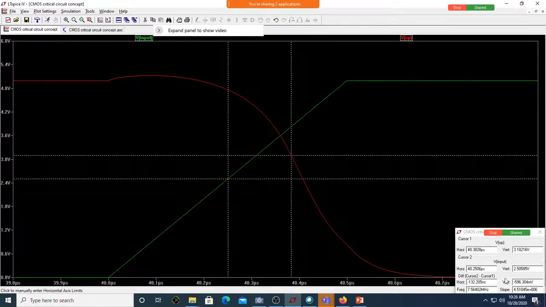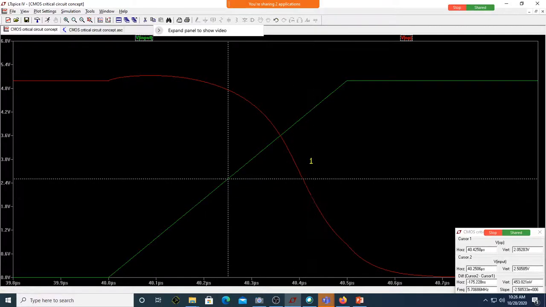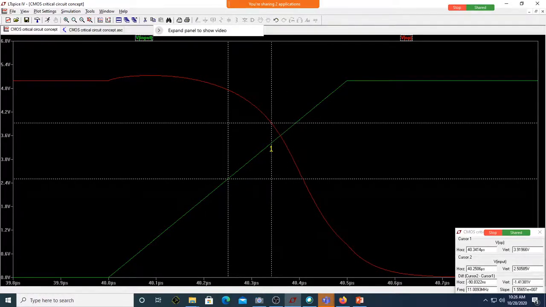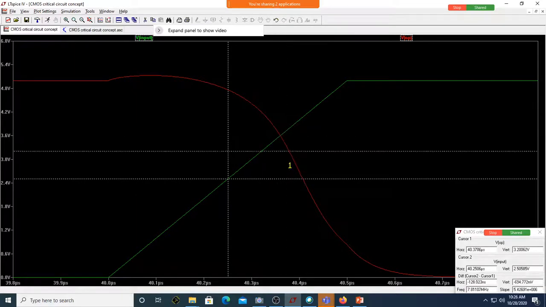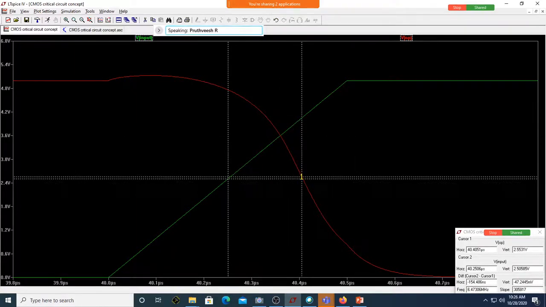Is it there? Yes, sir. It is there. You can see this is cursor 2. Cursor 2 is 2.05. Let me make cursor 1 also 2. Can you see this cursor 1 is moving on the output? Shall I coincide this? Is it fine?